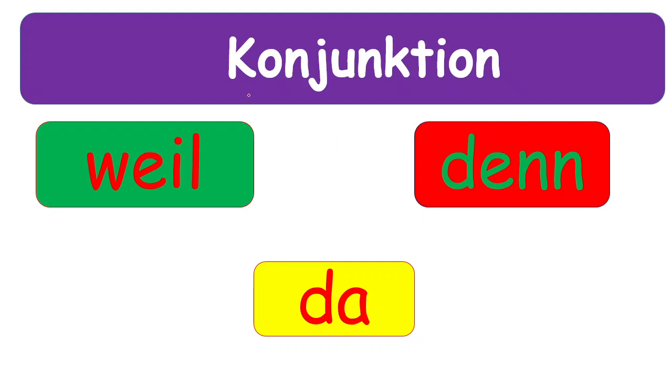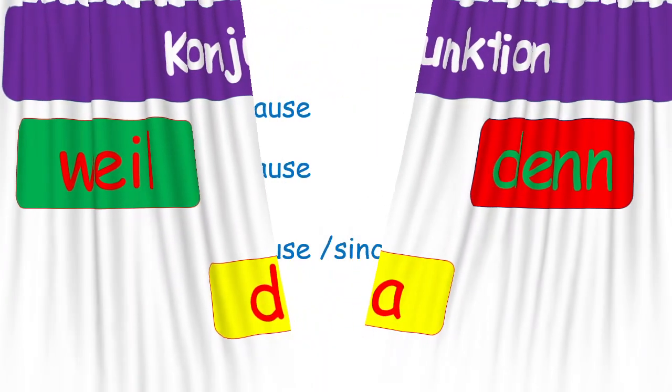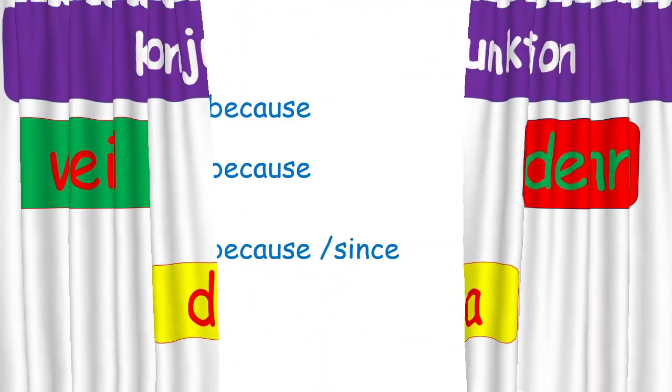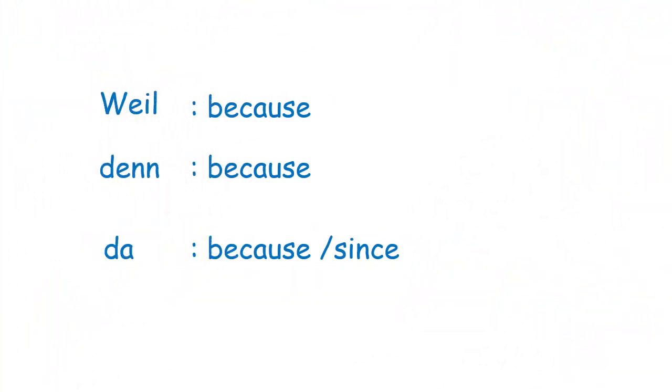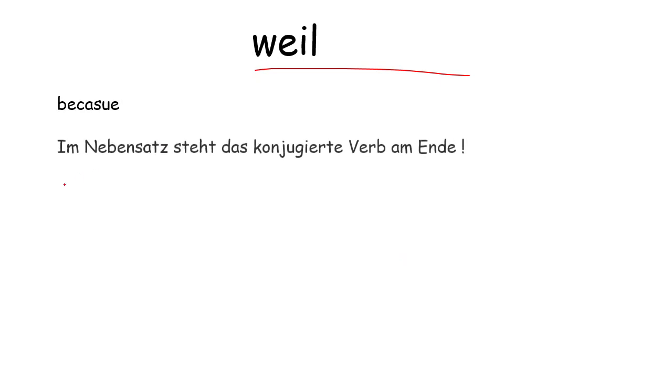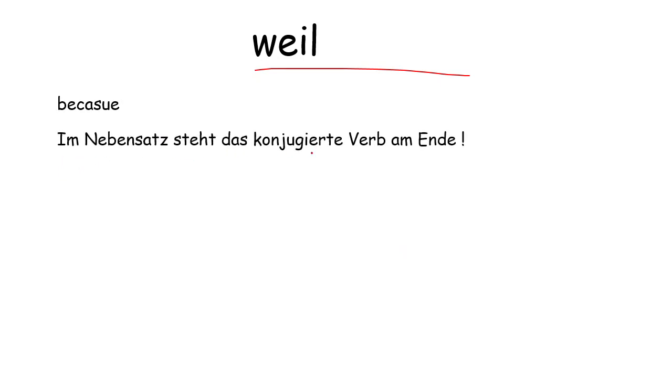In today's lesson we learn about how we are going to use weil, denn and da, and what is different between them. Let's see. As we already know, weil, denn and da mean because. Weil means because. Im Nebensatz steht das konjugierte Verb am Ende. Weil is used with the Nebensatz and the verb goes at the end.